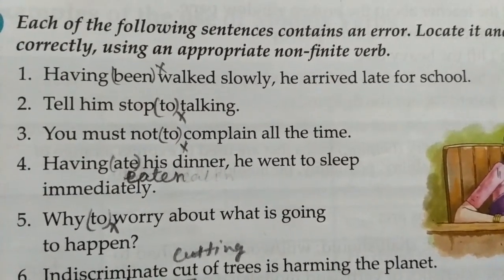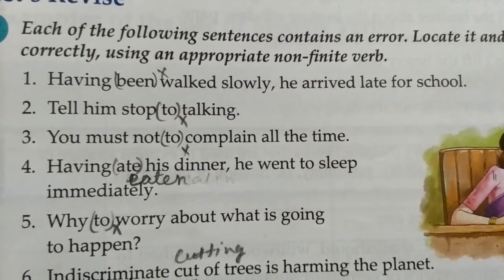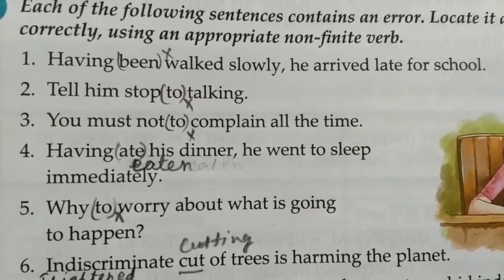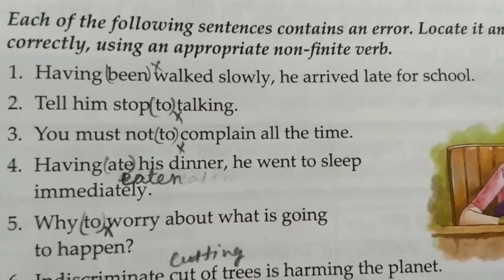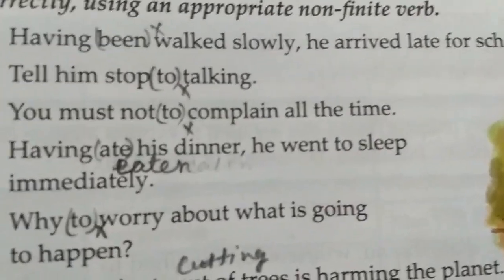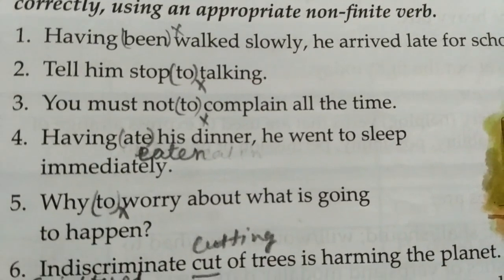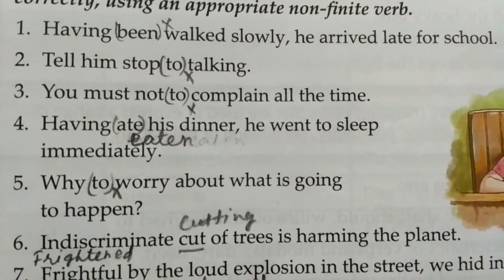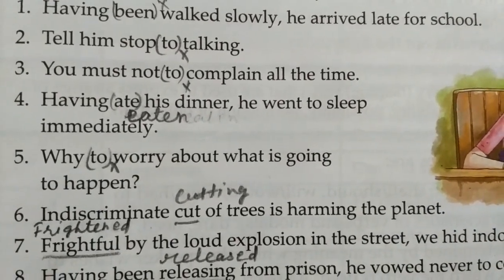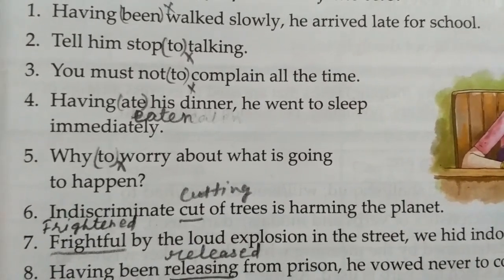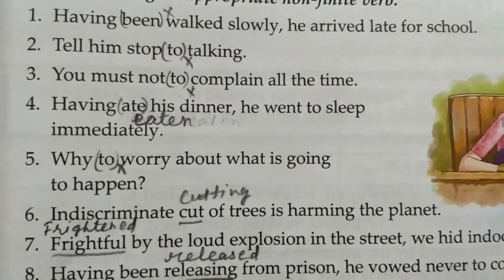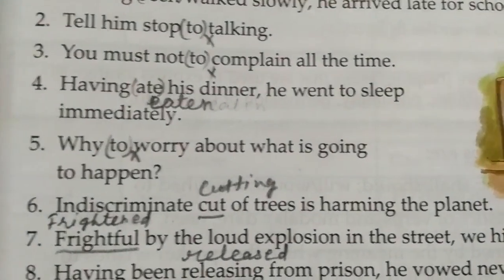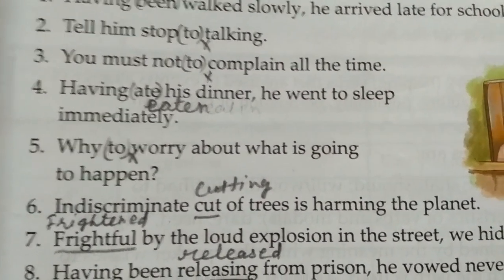Tell him stop talking. One sentence in D part we discussed, that such kind of sentence we use gerund only. You must not complain. Here must is a modal, so with modals we avoid using to. Having eaten his dinner, again active, so that's why the third form is there. He went to sleep immediately. Why worry about? In the examples we discussed that with why we use bare infinitive. With the word worry we use it like this only. Why worry about what is going to happen?